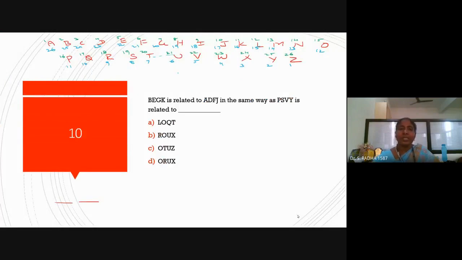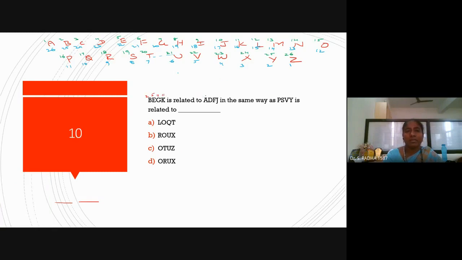We have BEGK related to ADFJ. B number is 2, E is 5, G is 7, then K is 11.